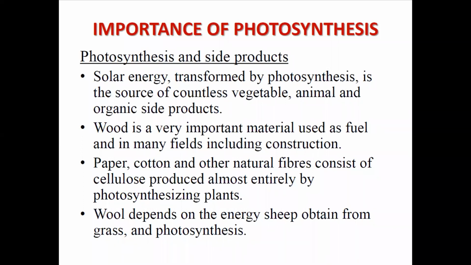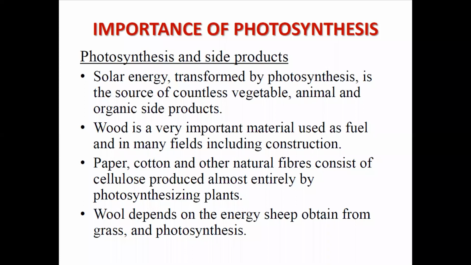All the fruits or the seeds which have been thrown away by the plant are utilized by the animal as food. Now, wood is a very important material used as fuel and in many fields, including construction. So wood is also a very important source of different types of income, isn't it? And also, it has importance as a fuel.